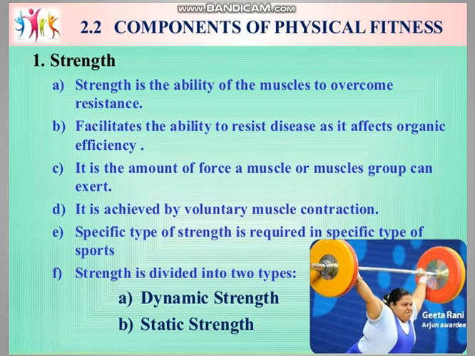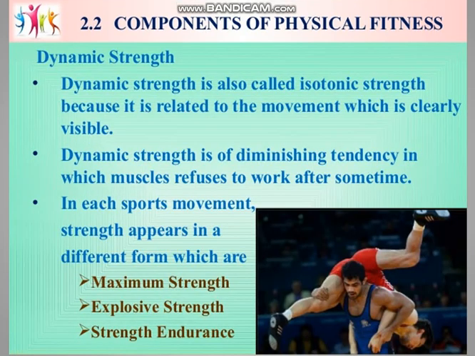Strength is divided into two types. The first one is dynamic strength and second one is static. Okay. The first, dynamic strength. Dynamic strength is also called isotonic strength because it is related to the movement which is clearly visible. Dynamic strength is the diminishing tendency in which muscle refuses to work after some time.